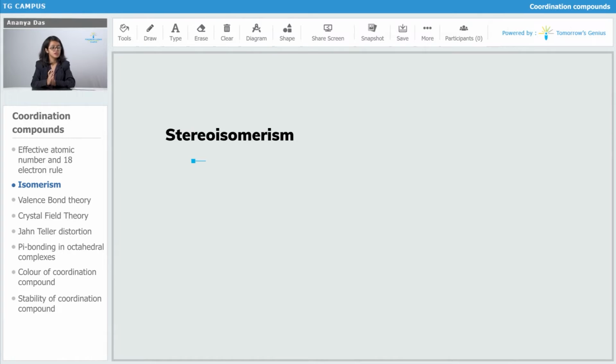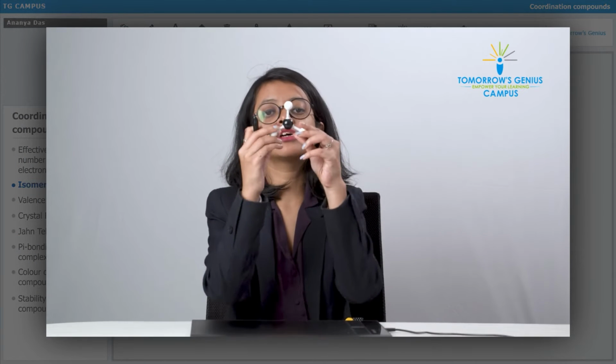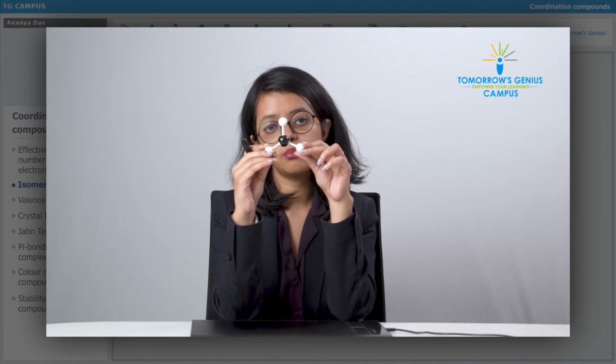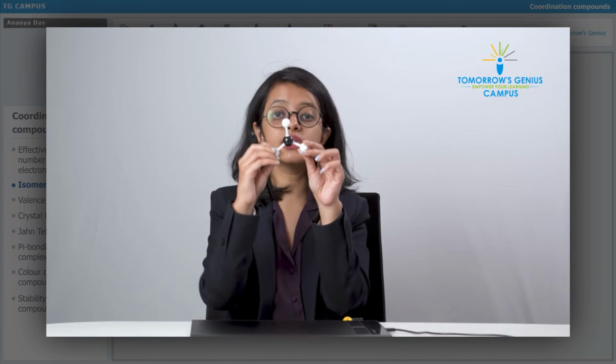So the next statement states that if in a complex the coordination number is 3, that means there are 3 ligands attached to the metal atom. The structure is trigonal planar, and then the complex will have no geometrical and no optical isomers. So this is your trigonal planar molecule with a coordination number of 3. This is the central metal atom, the black one, and the white ones are the ligands.